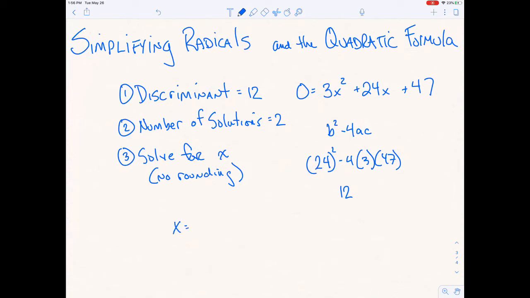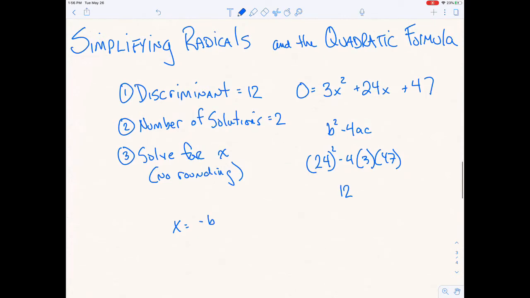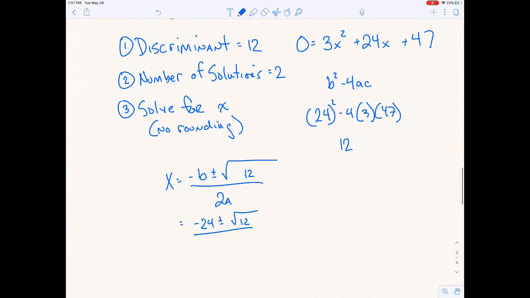So the quadratic formula, x equals negative b plus or minus the square root of our discriminant over 2a. So let's plug some numbers in there. My b value is 24, and my a value is 3. 2 times 3 is 6.